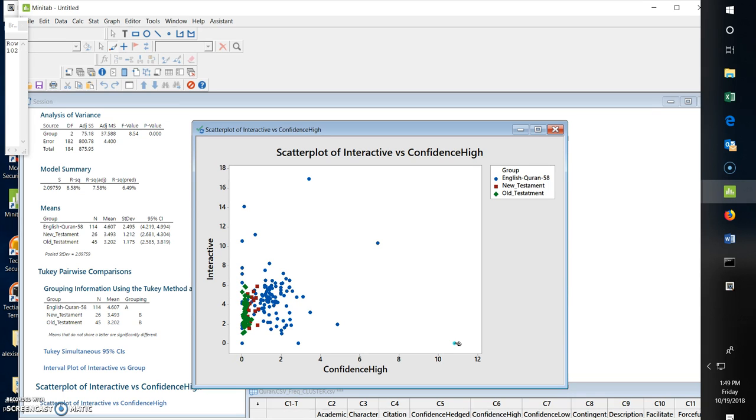We're going to go back to DocuScope, but we've gone now to Minitab in order to confirm, and we have confirmed with a high degree of confidence that the Quran is more highly confident and also more interactive than the Bibles. We're going to stop.